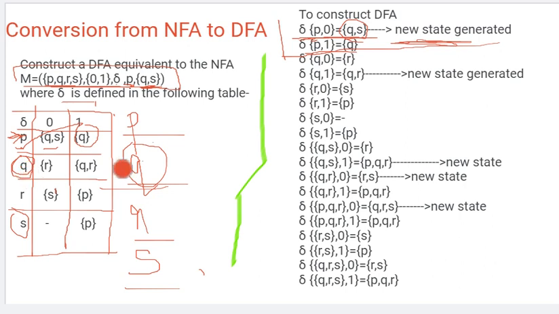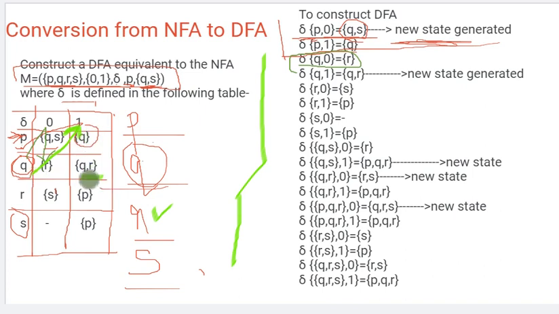Okay, now next is for the Q state. For Q state, 0th input, what is my output? R. On Q state with 0 input I am reaching the R state. R individually is given, right? In our set individually R is given, so it's not a new state. Okay, on Q input 1, in which state am I reaching?